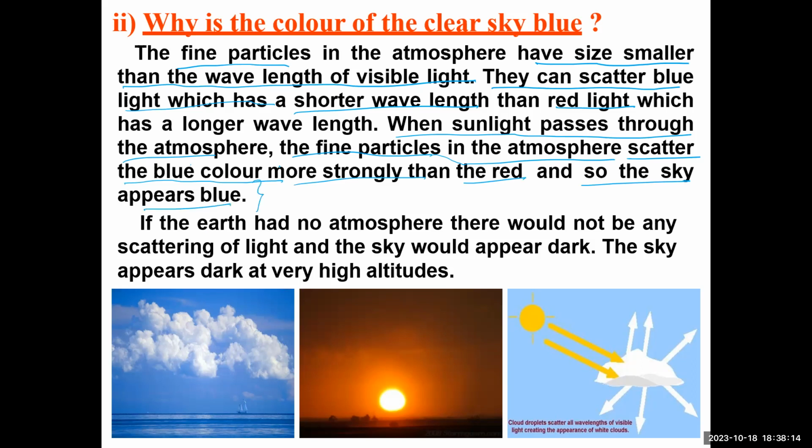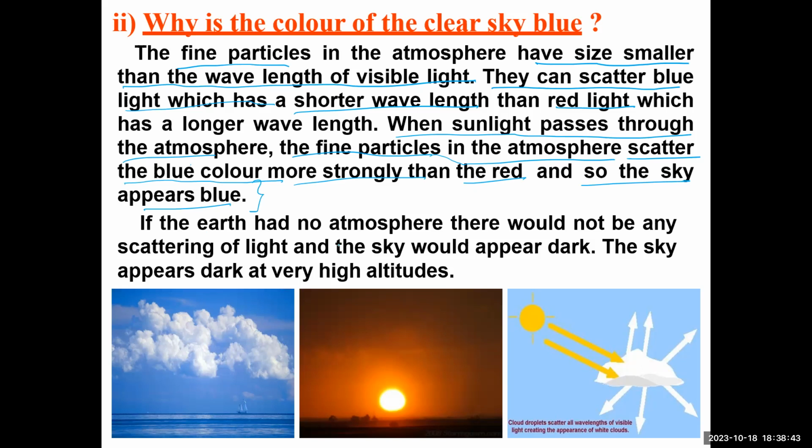So whenever light passes through the atmosphere, mostly if it is passing through the finest particles, which are very small in size, scattering takes place, and that's how we get the scattering of blue color, and it makes the sky appear blue in color. So this is the reason behind why the sky appears blue.